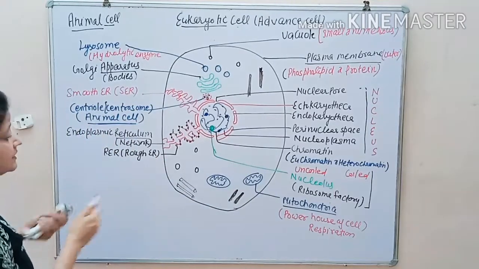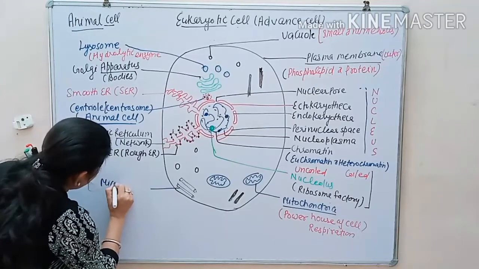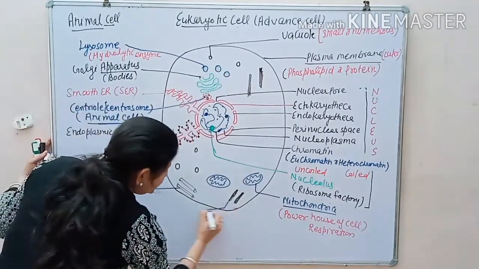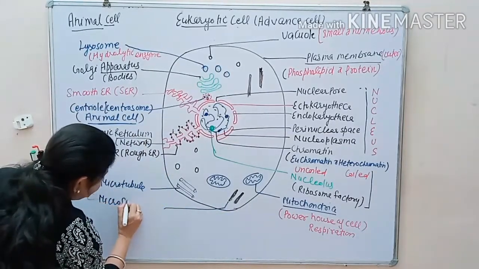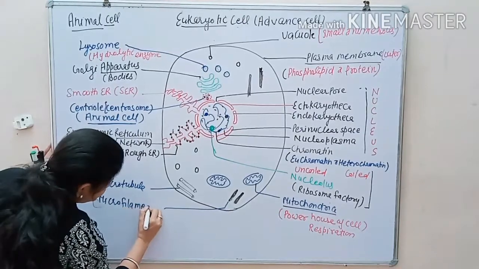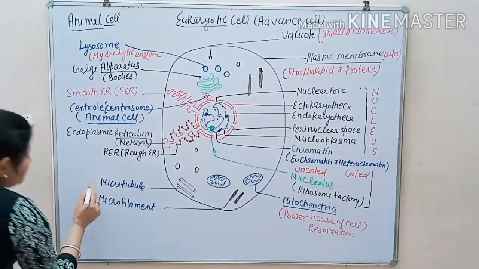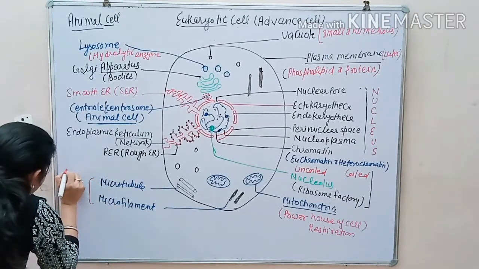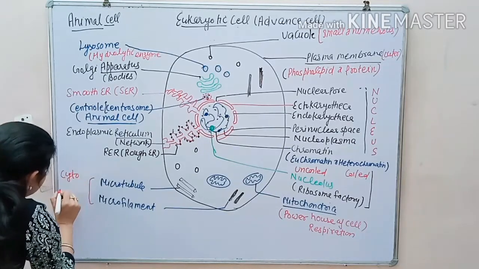When these are hollow, it is called microtubule. When it is solid, it is called microfilament. Both collectively form the cytoskeleton.